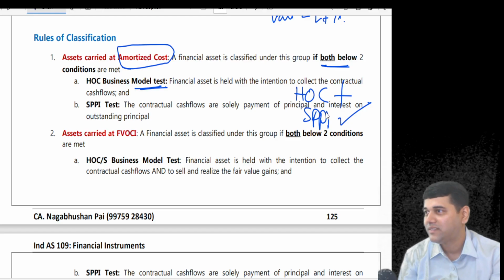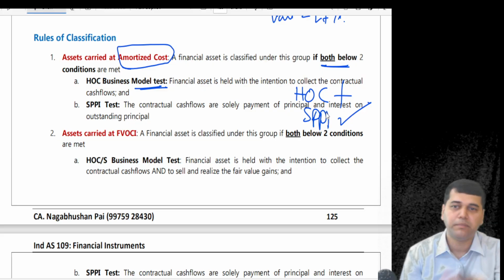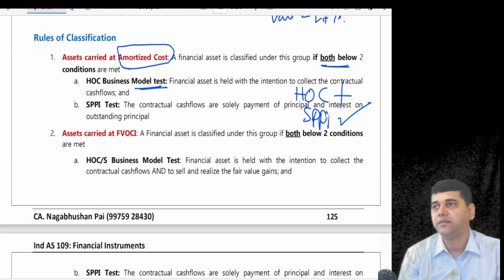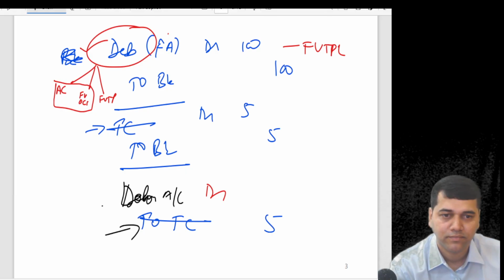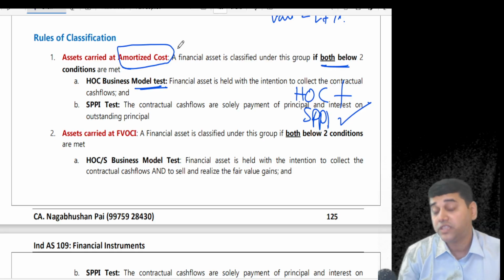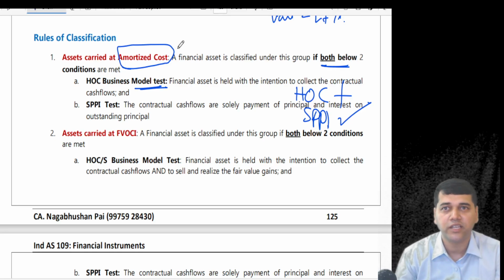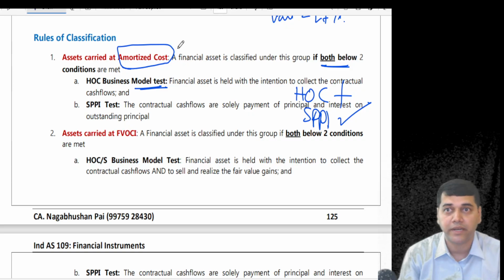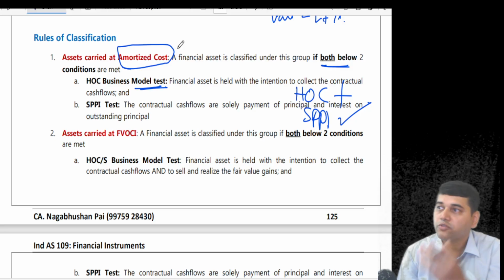Are you clear? See, students, yes, I understand. It may be too much for you for today. Maybe after this classification, we'll wind up. I wish you go back and prepare what we discussed, because without this discussion, I can't touch the questions. And just now I showed you one theoretical question also, how the definition will be applied, correct? You can see the one element of complexity there. It's not so easy, no.